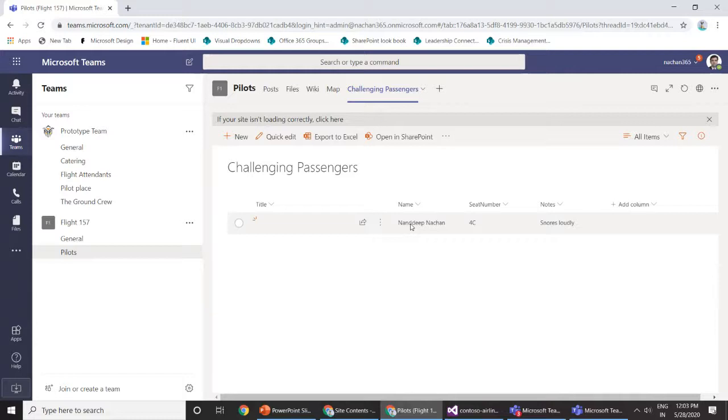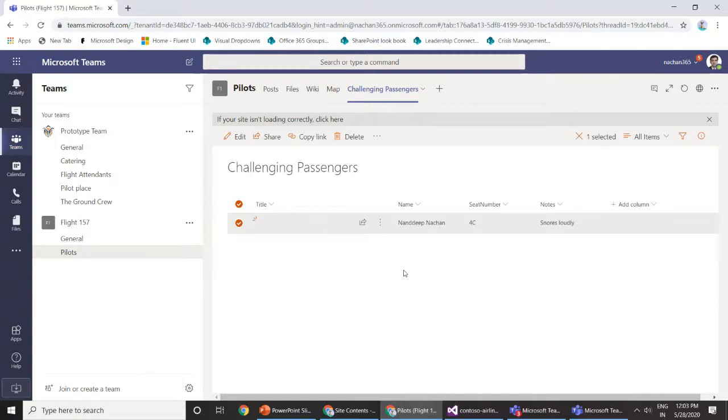So we have one challenging passenger here, and okay, it's my name. Well, yeah, it's true. I snore loudly, so if I fell asleep on a plane, it would be a challenging situation for everyone.